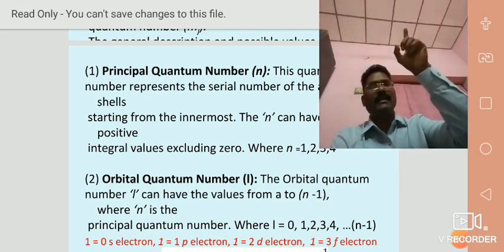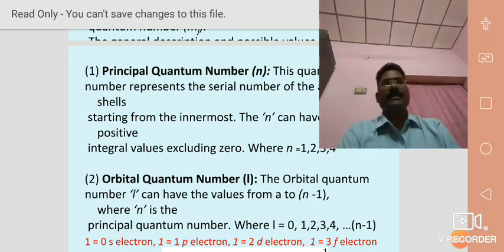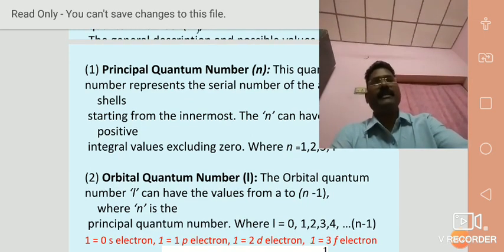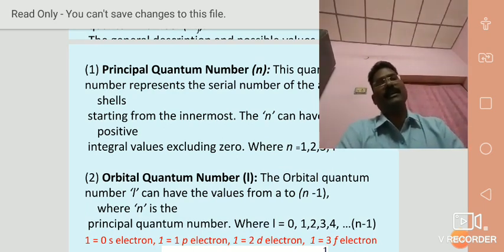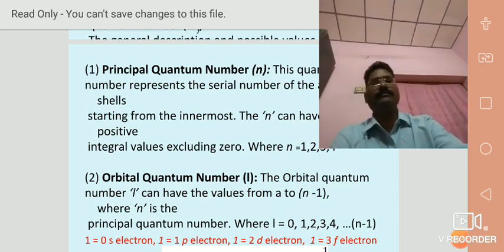Every cell or every orbit contains subcells. Therefore, what is the formula of the orbital quantum number? L is equal to n minus 1, where n is equal to 1, 2, 3, etc., an integer. Therefore, L equals 0, 1, 2, 3, 4, etc., up to n minus 1.